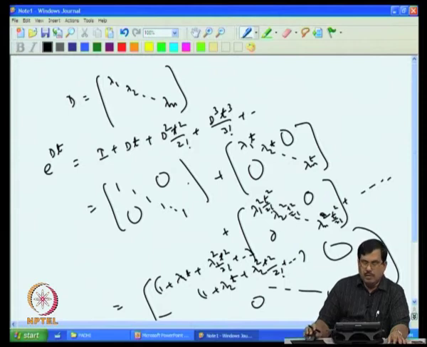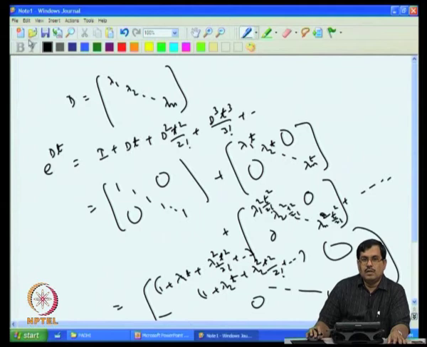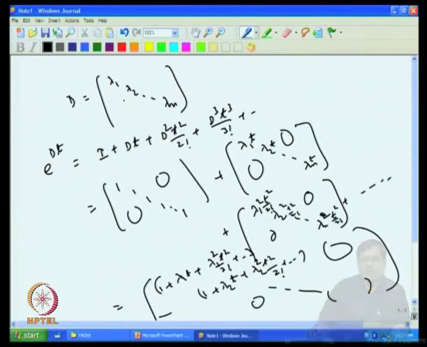Okay. So, what I am doing here, I am just taking this D out here, okay, and then I am just substituting the e to the power Dt by definition, whatever this is. Then I just put I is nothing but 1, 1, 1 in the diagonal, okay, D is nothing but lambda 1, lambda 2 up to lambda n in the diagonal, okay. So, that is all there, multiplied by t. So, all other elements are 0 anyway. Similarly, t squared by 2 factorial again I do, and the series will continue actually.